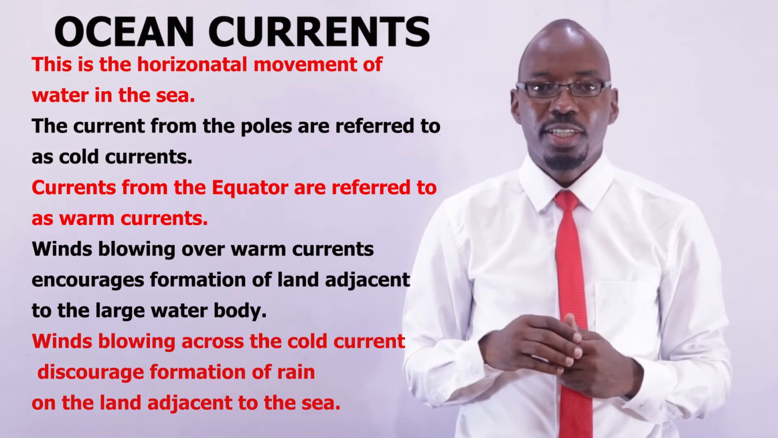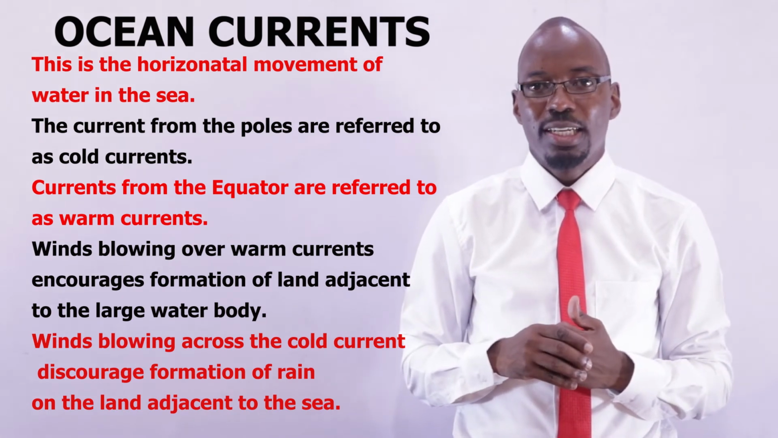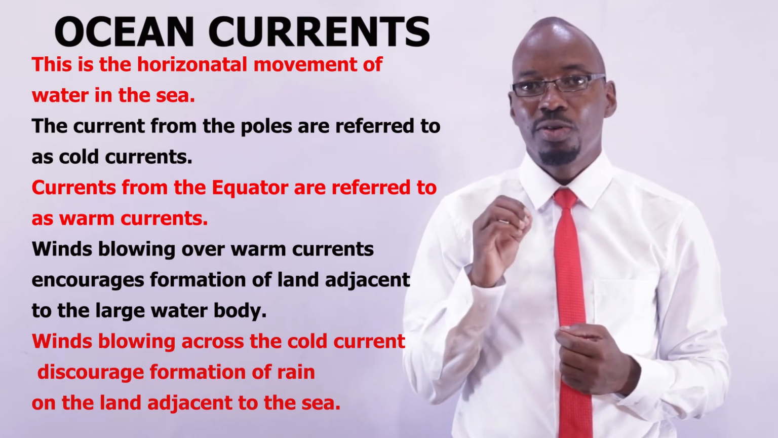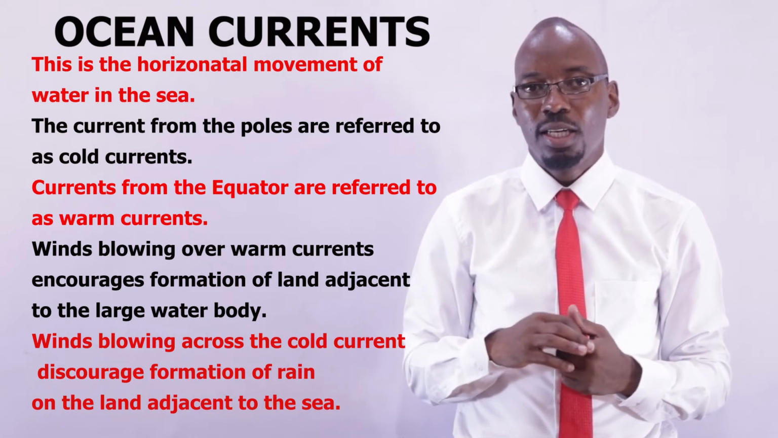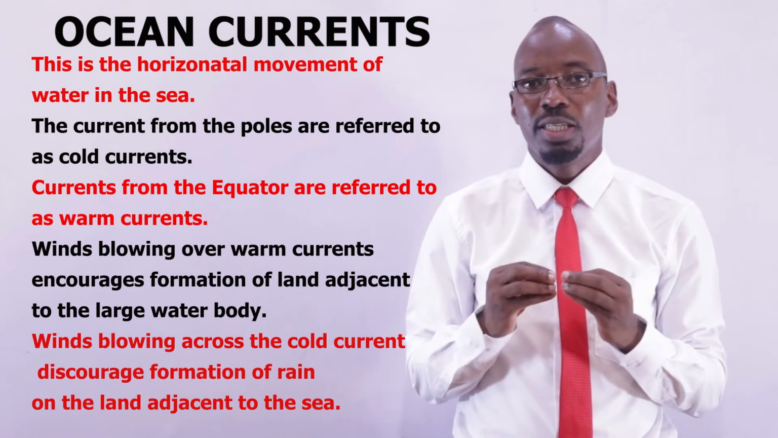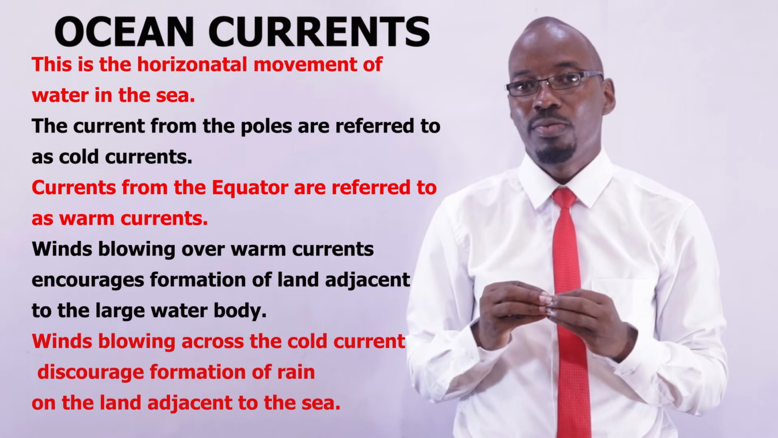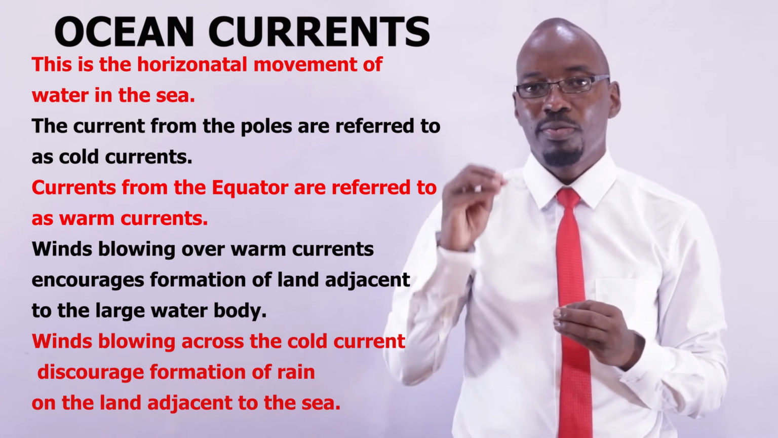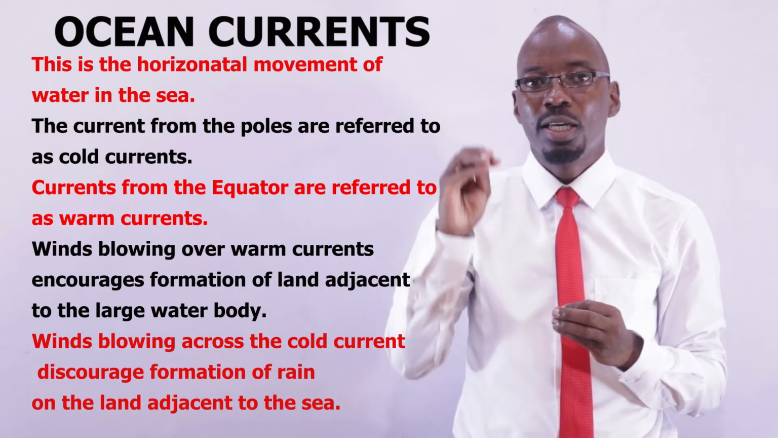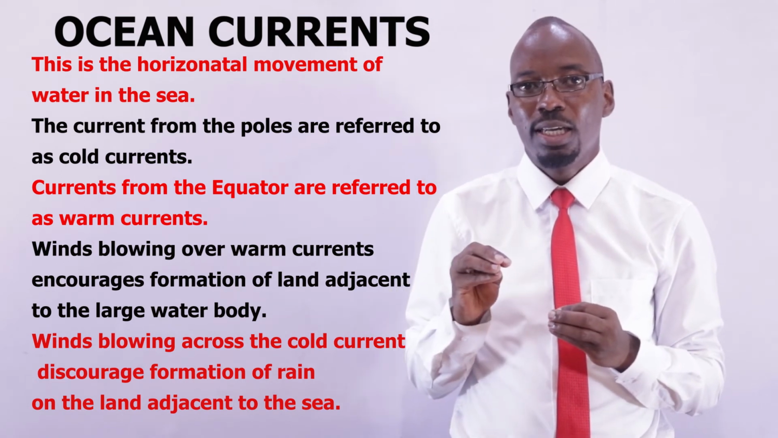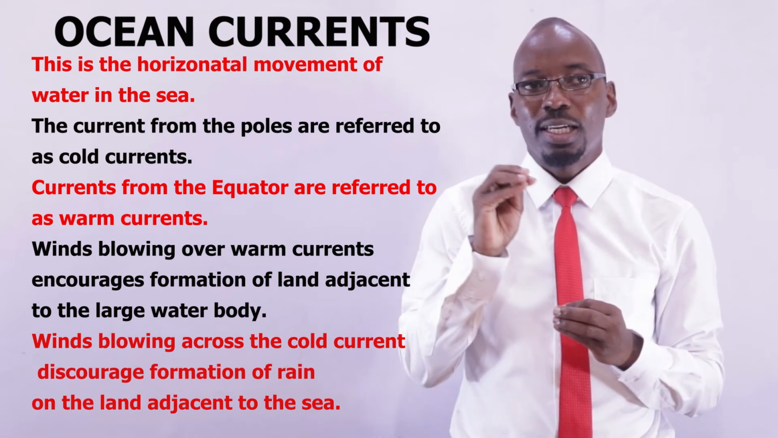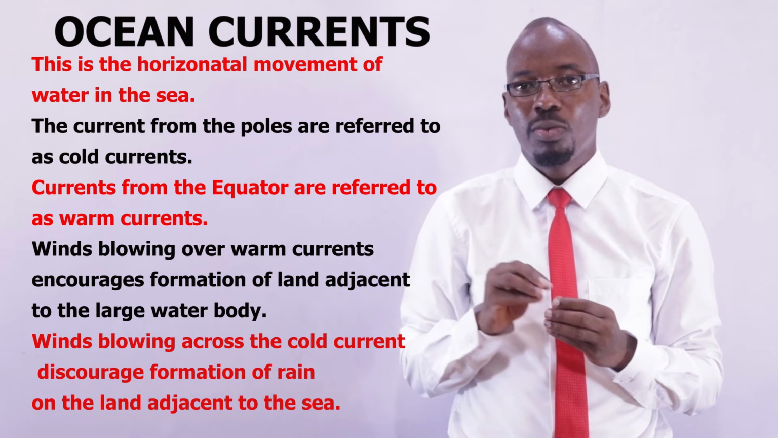Climate is also affected by ocean currents. An ocean current is a horizontal movement of water in the sea. An ocean current can either be cold or warm depending on where it's flowing from. All ocean currents flowing from the poles, that is the North Pole and the South Pole, are described as cold ocean currents, while those currents flowing from the equator area are described as warm currents.